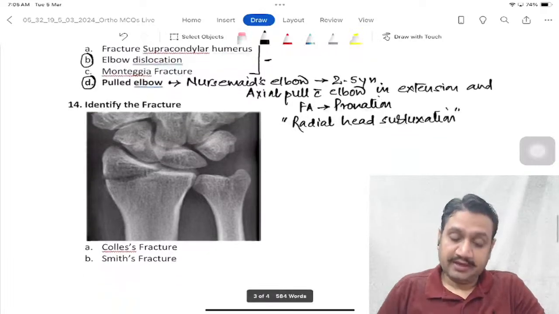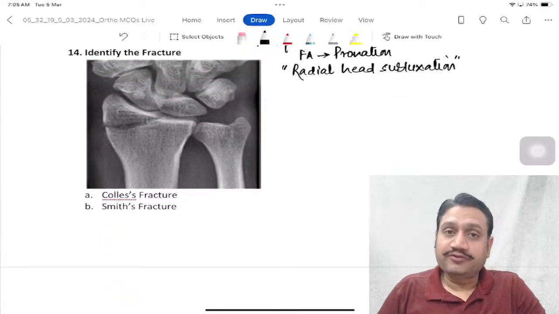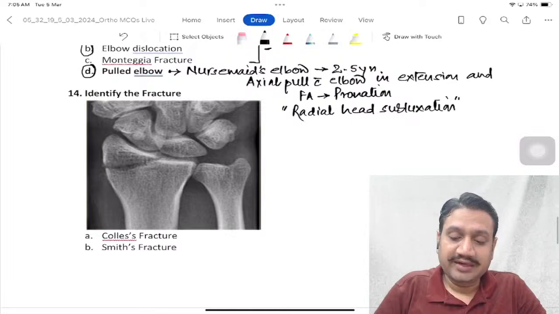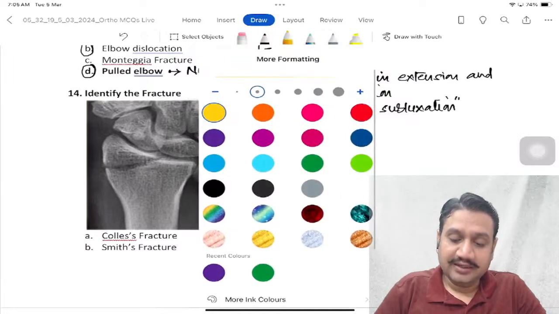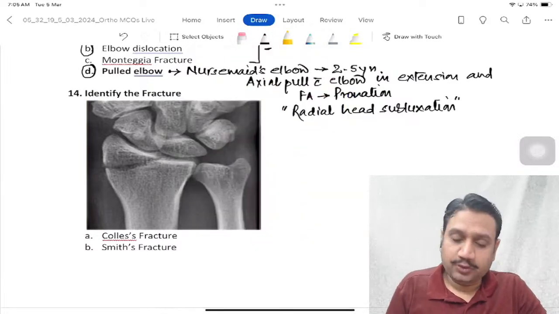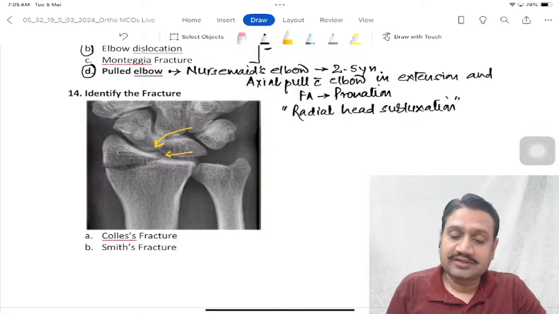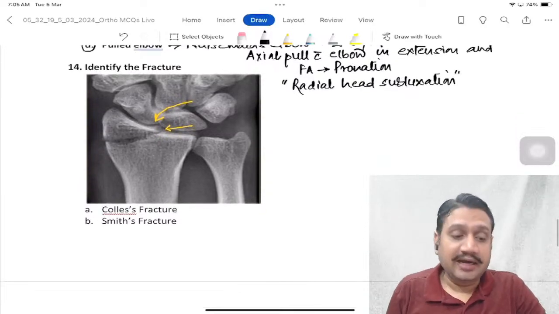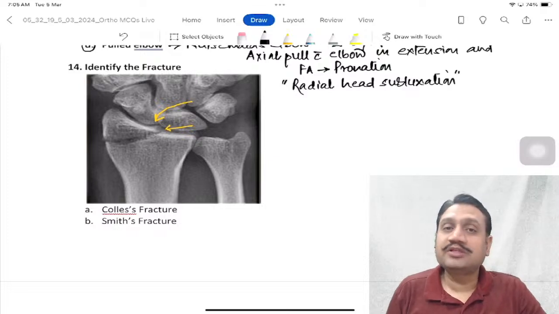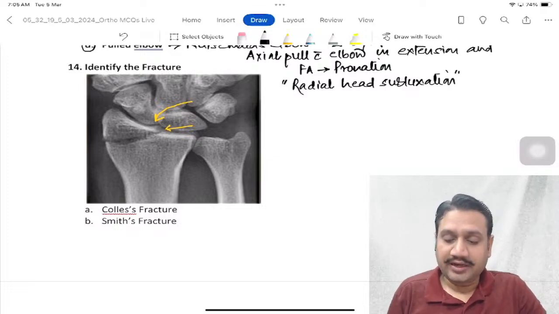Fracture, identify this. First thing we have already discussed, whenever you get an X-ray, you must know that first thing to be seen in any X-ray is whether the fracture is intra-articular or extra-articular. Now you can see we have got a breach in the articular margin. So articular fractures of distal radius were which ones? They were two. We had Barton and we have Schoffer.